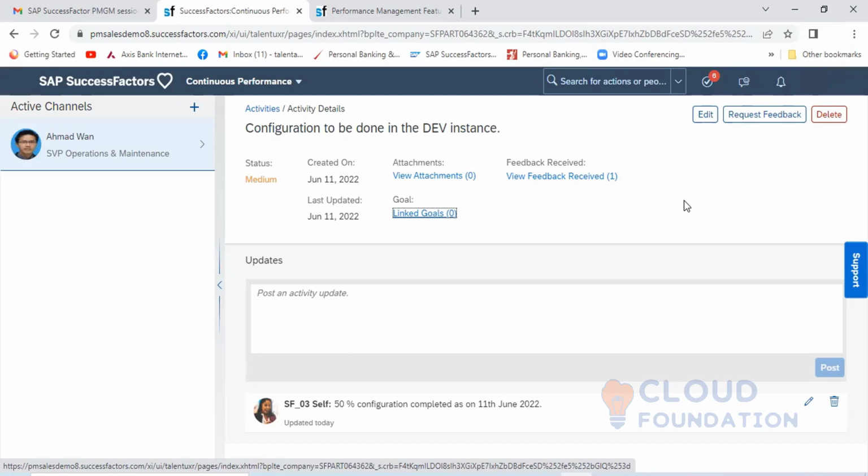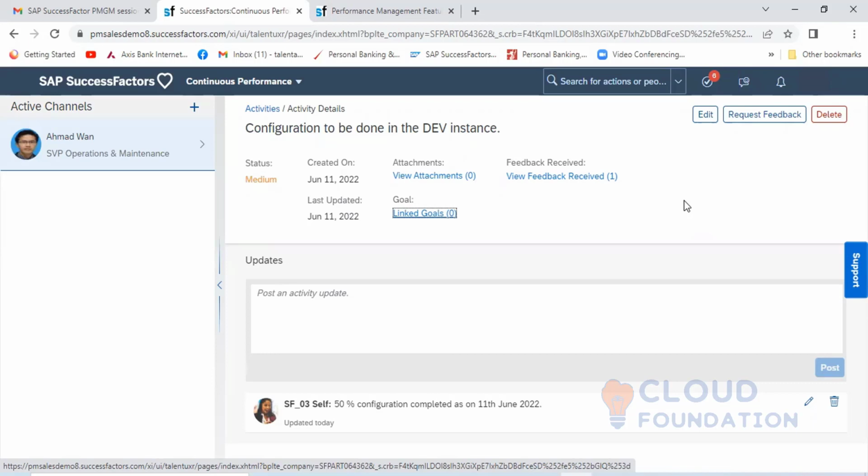Even in the manager section, you have an option of coaching. If the manager specifies that some coaching is required for an employee working on this task, he can mention the details in the coaching section. That also comes under the manager when the manager goes into the CPM. So mainly it lies between activity, achievement, and feedback.